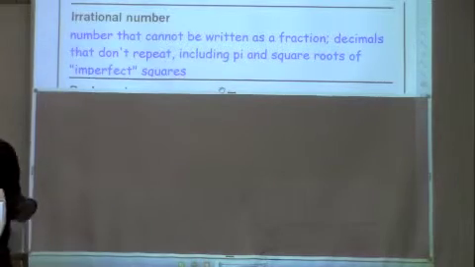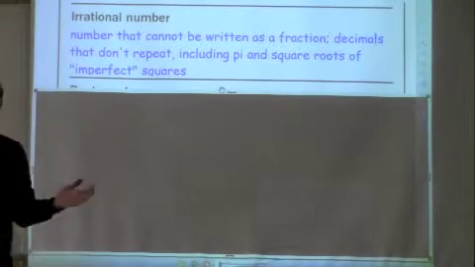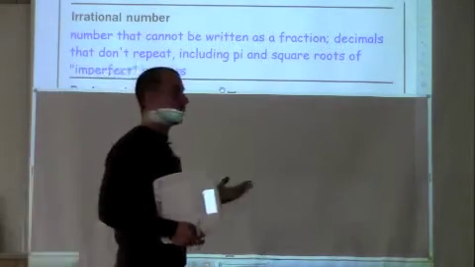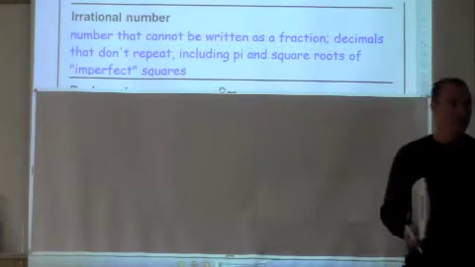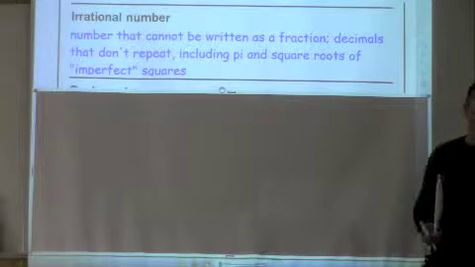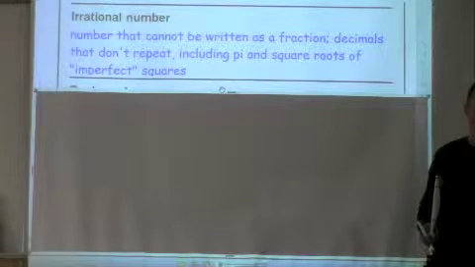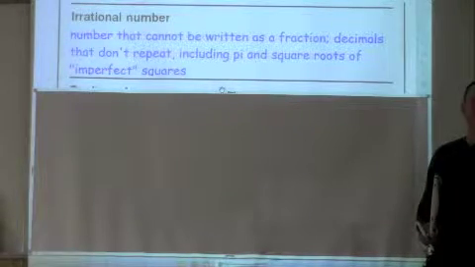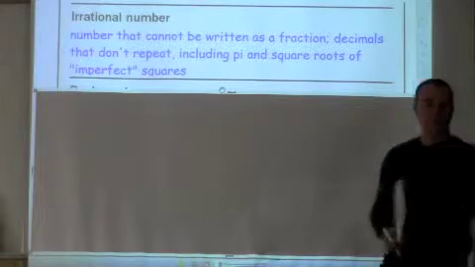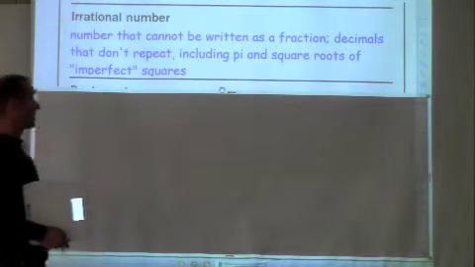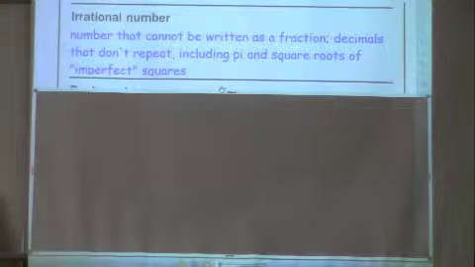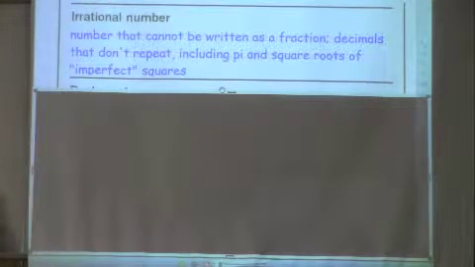So decimals that don't repeat. We said earlier in the chapter, like 0.33333, 0.3 repeating, sometimes people go, well, that's irrational because it goes on forever. Yeah, but do we have a fraction for 0.33333? Yeah. What is it? 1/3. So 0.3 repeating is a rational number, but sometimes you get decimals that go on forever and don't repeat. That would be an example of an irrational number. Pi is the most famous one.